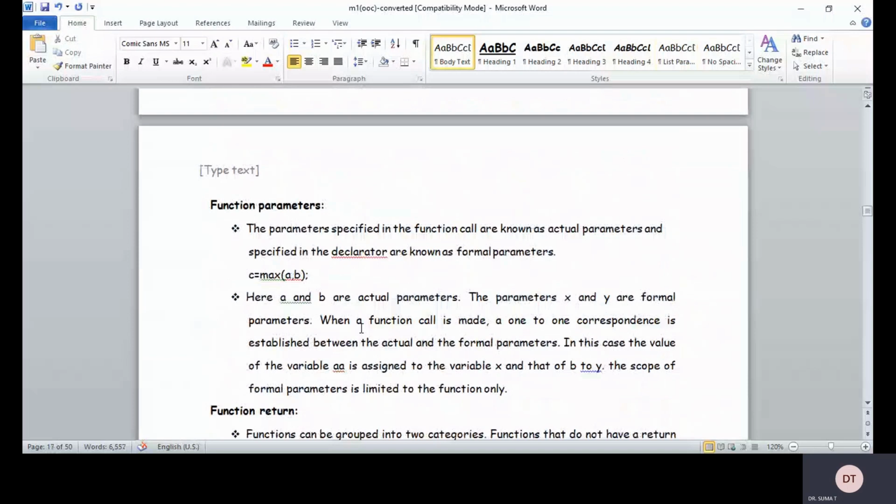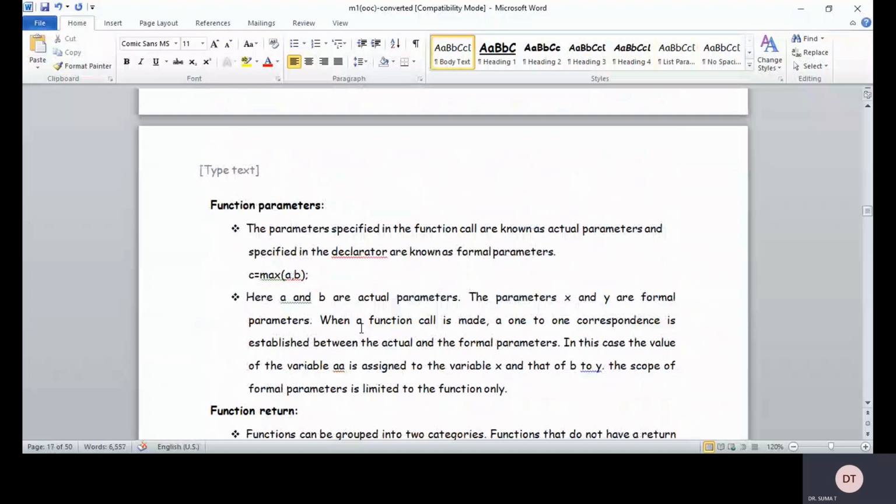Actual parameters are the variables which are present in the declaration of the prototype itself. Formal parameters are present in the function call, right? So actual parameters and the formal parameters. So a and b are actual parameters and x and y are called the formal parameters.